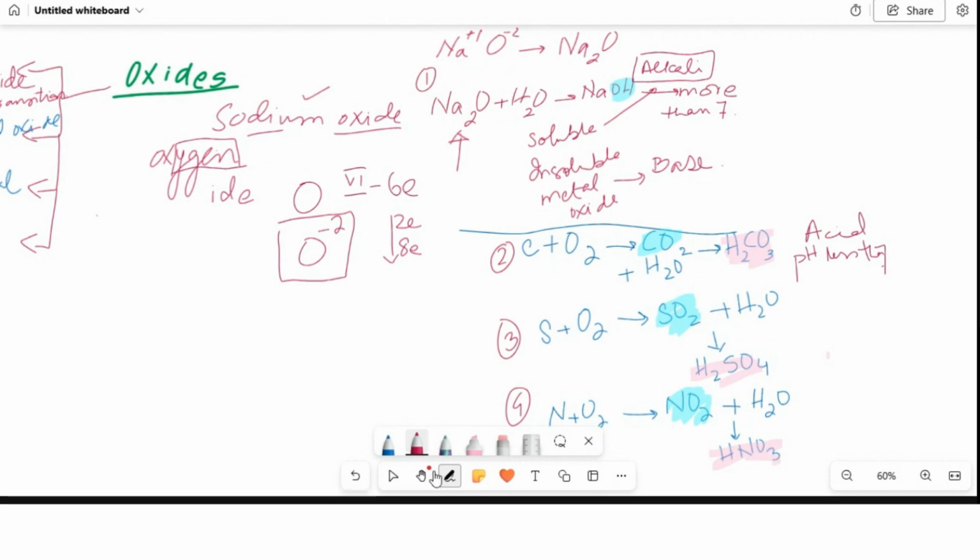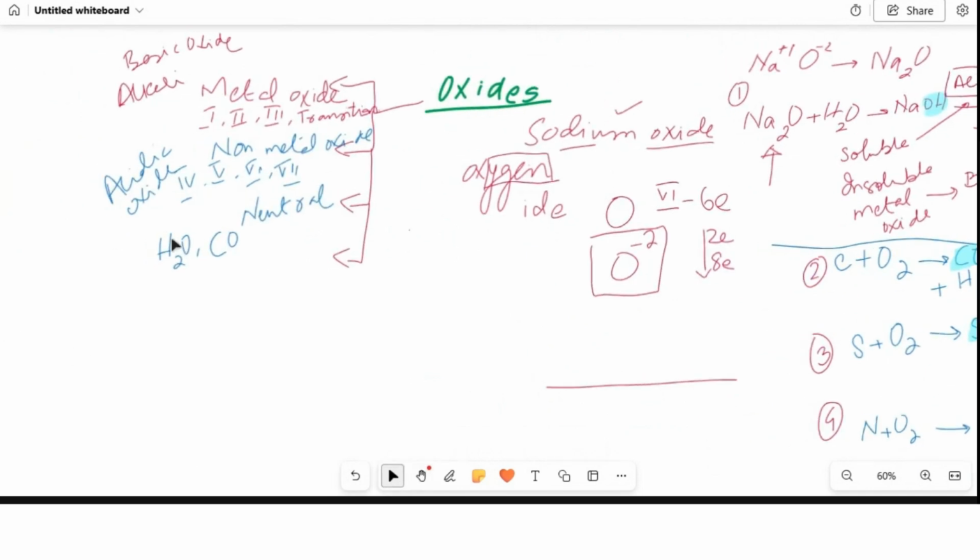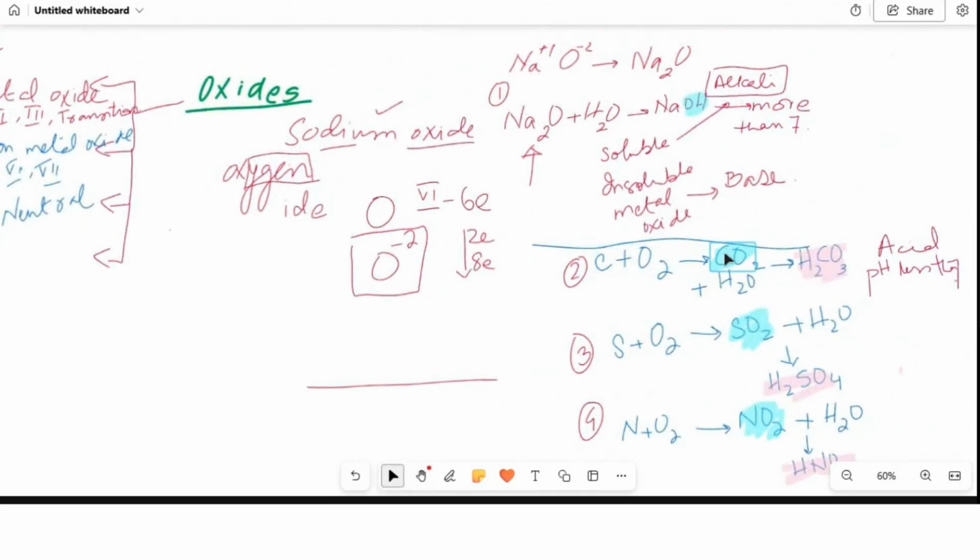Now let's talk about different oxides. I will continue with the same ones. I have told you people that carbon dioxide is an acidic oxide. But then here I am writing on the neutral oxide, that carbon monoxide is a neutral oxide. So if carbon is making a monoxide, then it's a neutral one. If carbon is making a dioxide, then it is an acidic oxide.